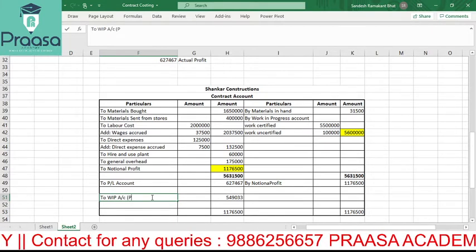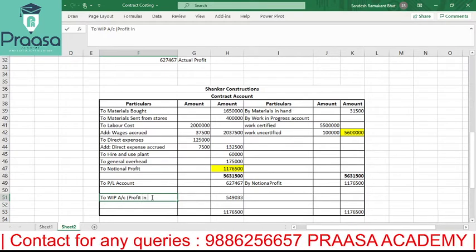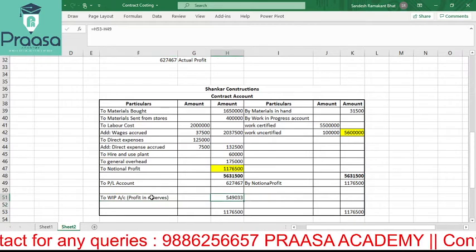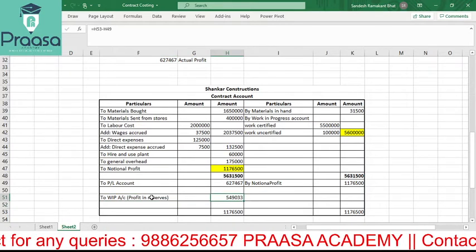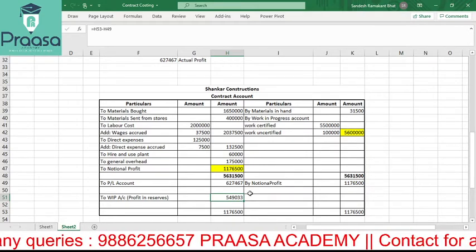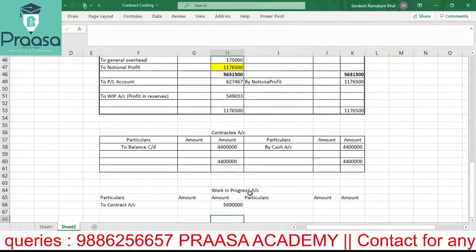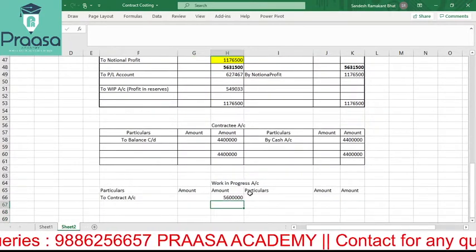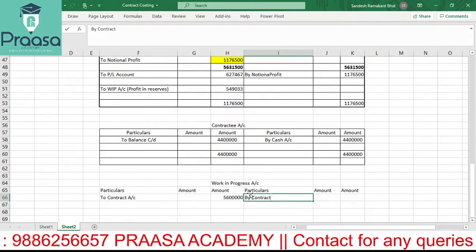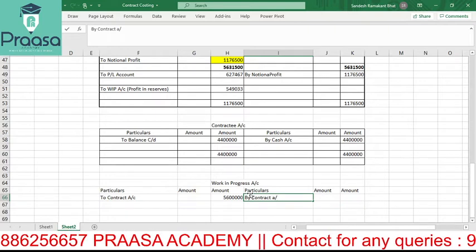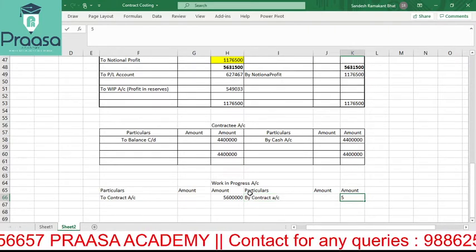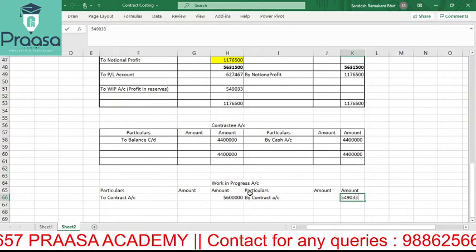This is profit, so it should go to reserves. There are only two places where profit can go, right? One is P&L, one is reserve. Profit in reserves, how much? 5,49,033. Where do I have to send it to? I have to send it to work in progress account. Come back to work in progress. Yes, by contract account. Contract account, how much? We know 5,49,033.